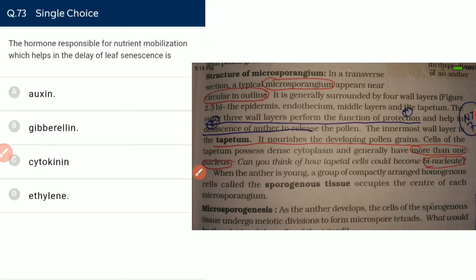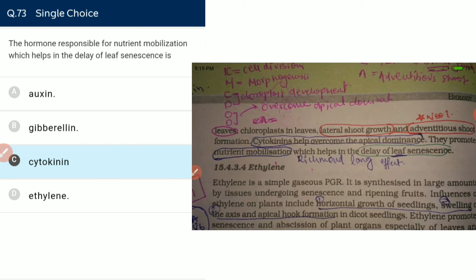The hormone responsible for nutrient mobilization, which helps in delay of leaf senescence, is cytokinin. Cytokinin delays senescence, meaning it will delay the old age of leaves by nutrient mobilization. It will mobilize the nutrients and make the older part rich with nutrients, so it delays senescence. That delay in leaf senescence by nutrient mobilization is known as the Richmond-Lang effect. And cytokinin also overcomes apical dominance.